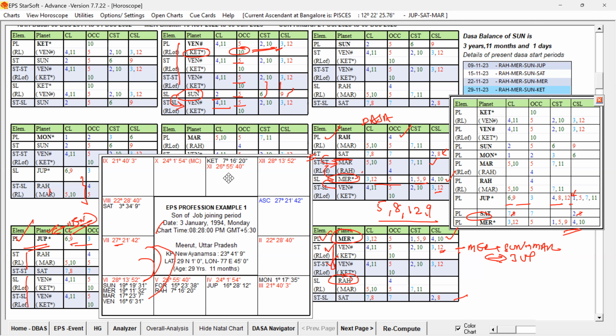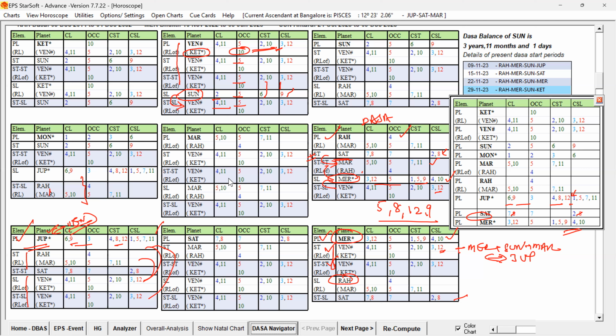The favorable key planet of the destiny and the Dasa Bhukti period is Venus. The destiny favorable key planets are Venus and also Rahu. The destiny key planets are playing a role in the Dasa lord itself, the Dasa lord directly playing and also in support. And in the Bhukti lord, it is playing a role at Dasa star level and sub level. And Rahu and Venus in the Antara, Venus is playing as the ruler and Rahu is playing in support. So that way their connection is also there.